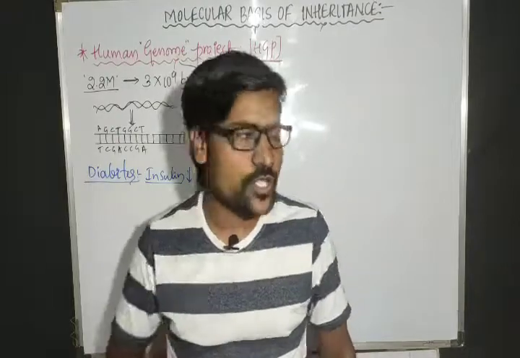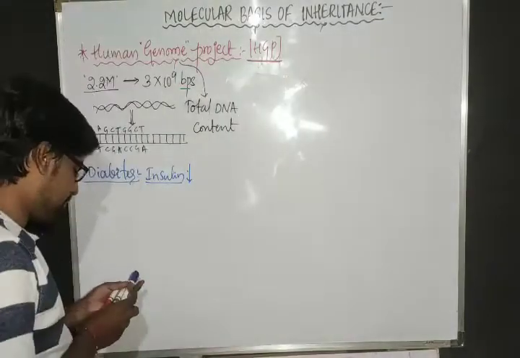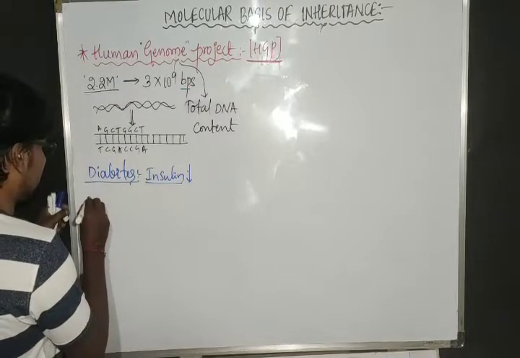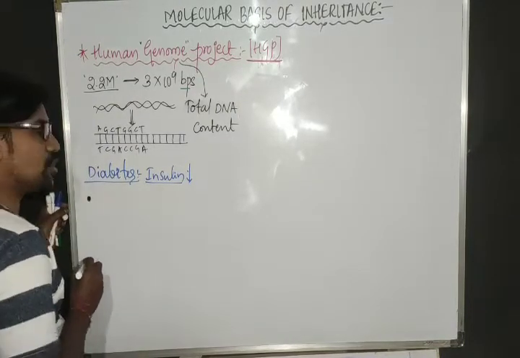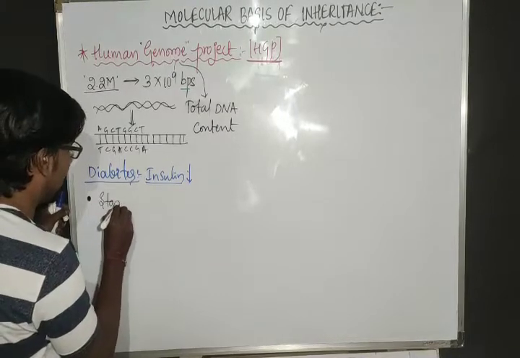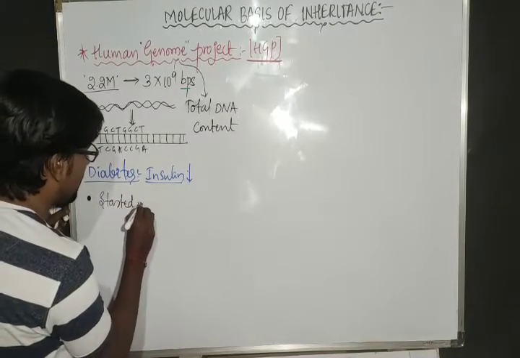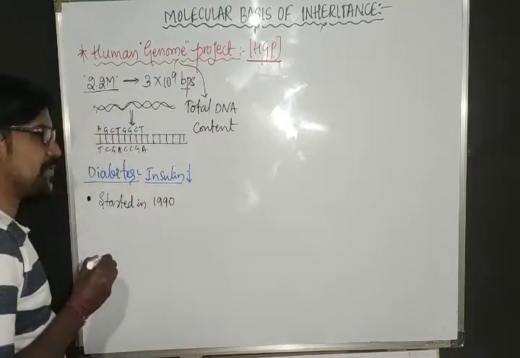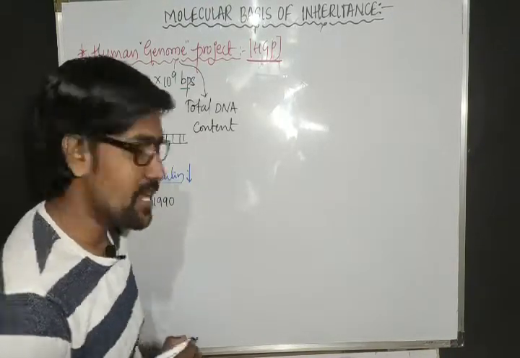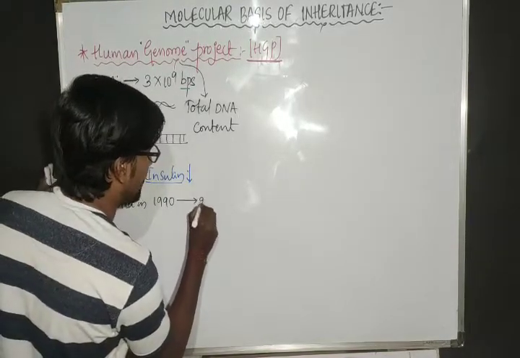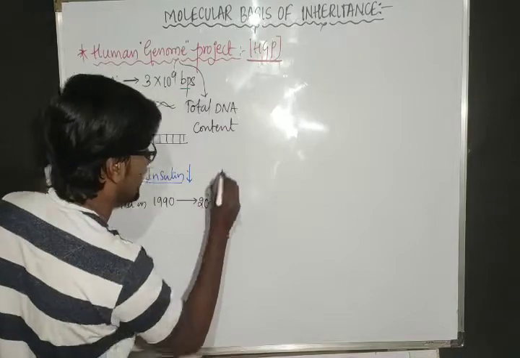It is one mega project. This Human Genome Project started in 1990, and this project got completed in 2003.